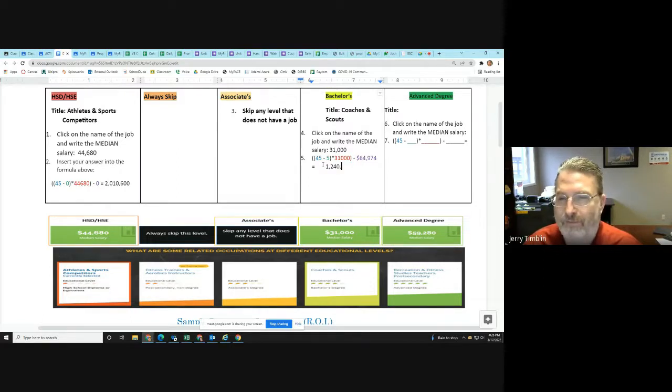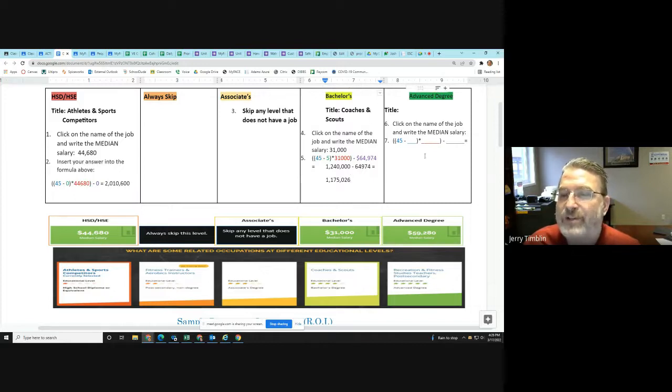And you might be thinking, why are you writing that down? Because you haven't subtracted yet. Because we're going to do that in step 2, because I used to be a math teacher and I like to write out my steps. So we're going to subtract that. You end up with 1,175,026. So that's the amount that the person as a coach would make for the whole lifetime. That was the job they had for the lifetime.